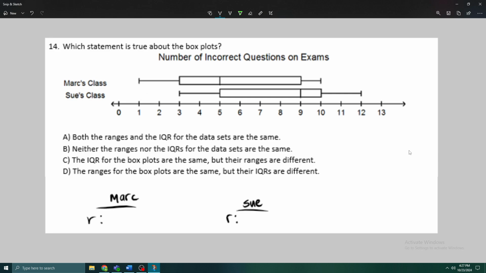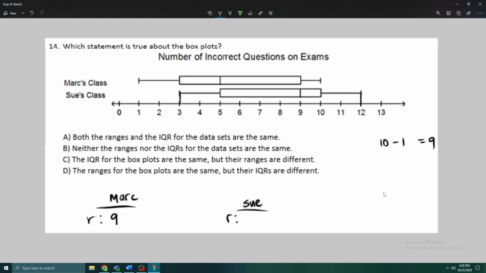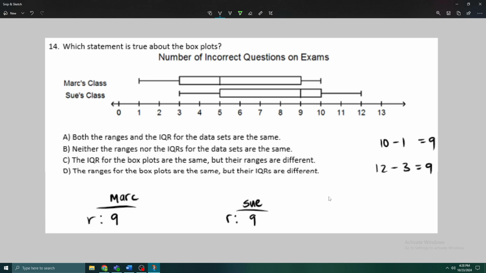So the range for Mark's class would be 10 minus 1, which is obviously 9. So Mark's range is 9. The range for Sue, again, just maximum minus minimum, is going to be 12 minus 3. And that is also 9. All right, so let's do some test-taking strategy. I know that B is not correct because it's saying the ranges are not the same. And we know that they are. We know that the ranges are both 9. So I know that B can't be our answer.